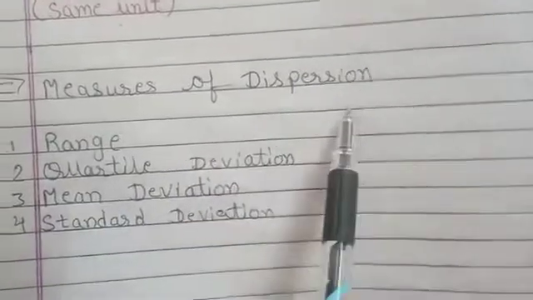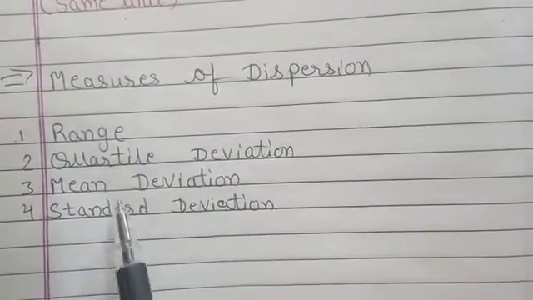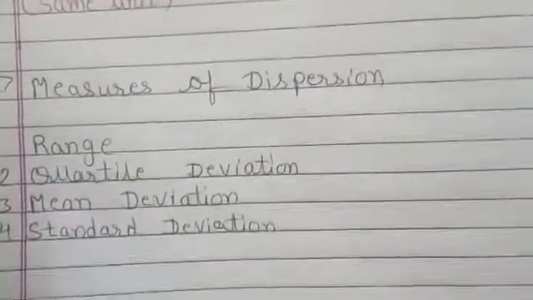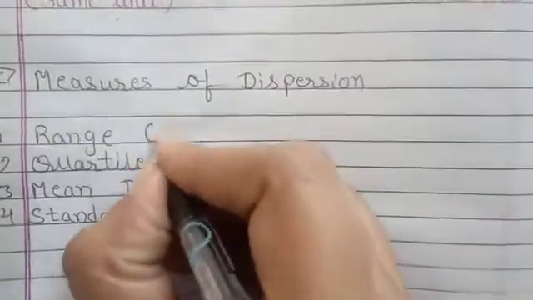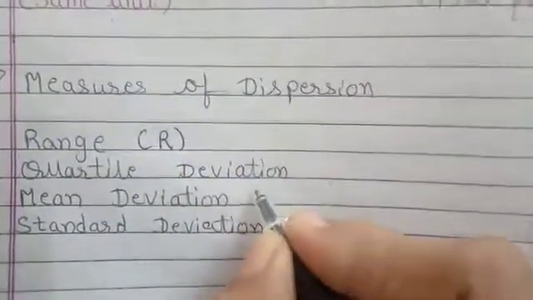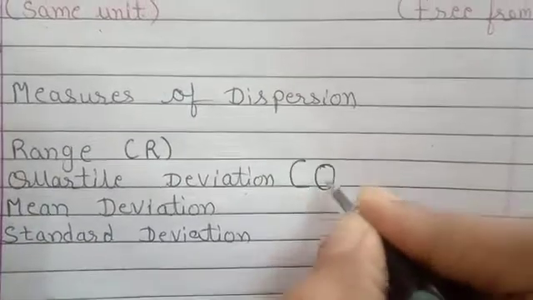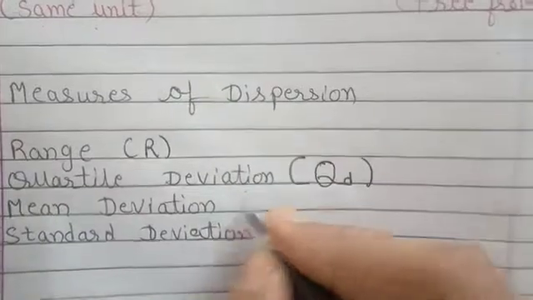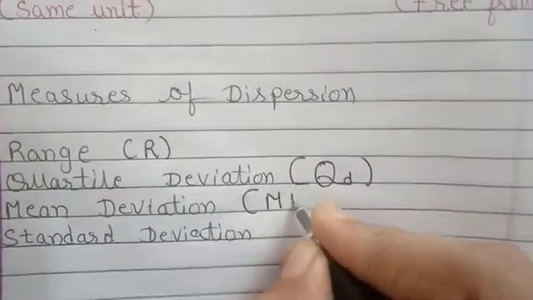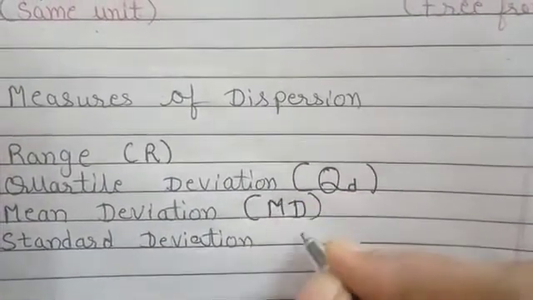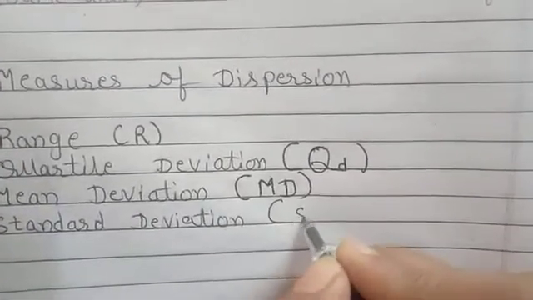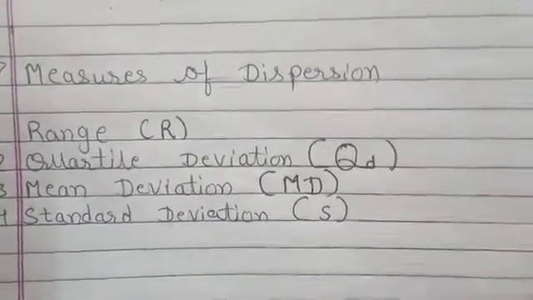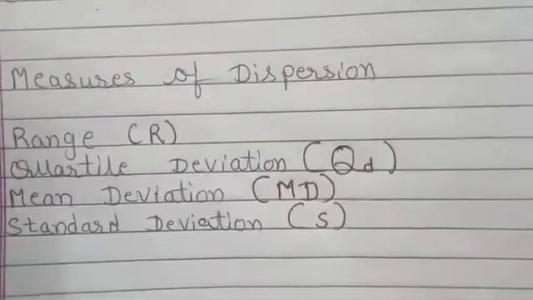Now there are four measures of dispersion: range, quartile deviation, mean deviation and standard deviation. Range is denoted by capital R. Quartile deviation is denoted by capital Q and small d. Mean deviation is denoted by capital M and capital D, and standard deviation is denoted by small s, right? All this we will discuss one by one when we come to their exercises, right?